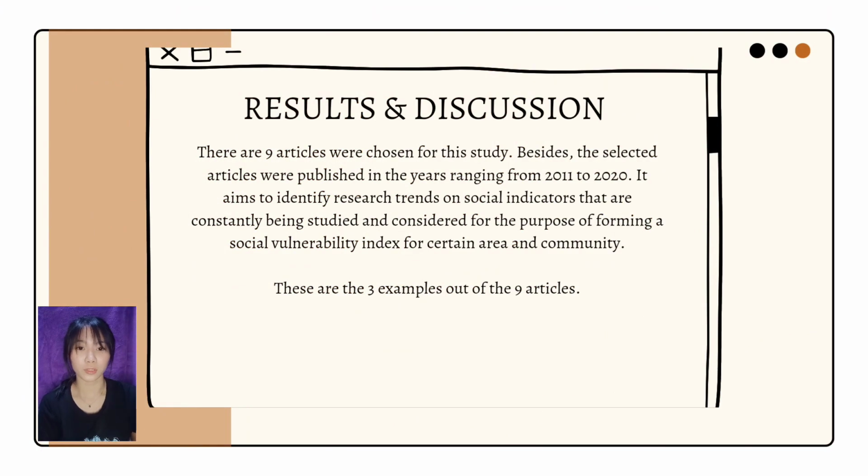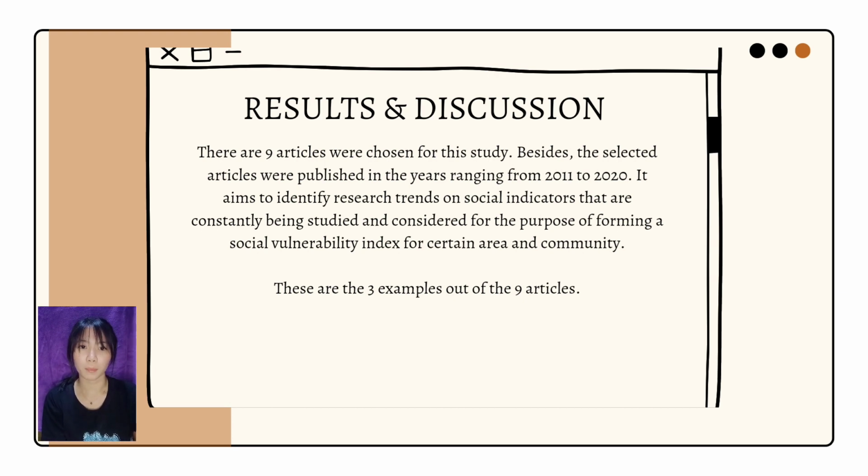For the study's results and discussion, 9 articles were chosen for this study. Besides, the selected articles were published in the years ranging from 2011 to 2020. It aims to identify research trends on social indicators that are constantly being studied and considered for the purpose of forming a social vulnerability index for a certain area and community.